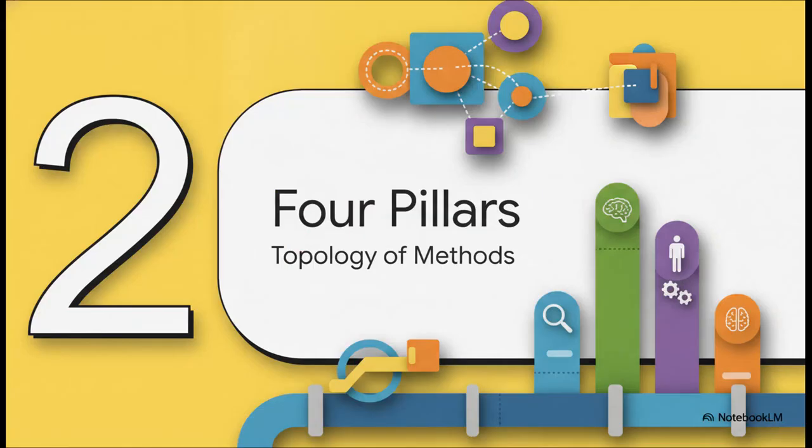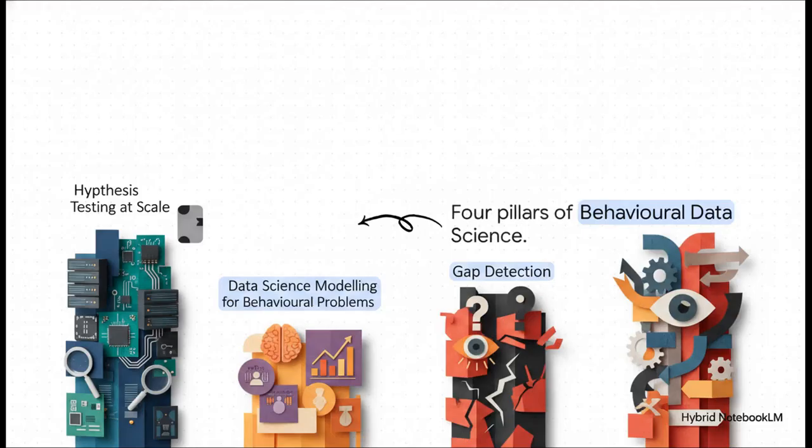Moving on to Section 2, 4 Pillars of Methodology. The text introduces a topology organized around 4 foundational pillars. First up is hypothesis testing at scale, which basically uses digital infrastructure to run massive classical experiments. Second is data science modeling for behavioral problems. That's pointing traditional machine learning tools at behavioral datasets to hunt for patterns. Third is gap detection, which is an approach entirely focused on finding the blind spots, errors, and biases in algorithmic systems. And fourth, we have hybrid modeling.